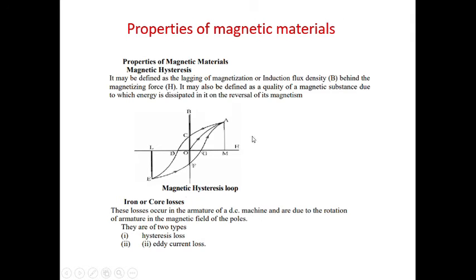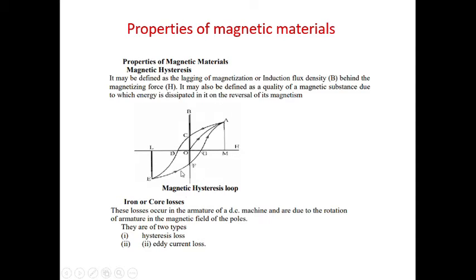Now let us see the properties of magnetic materials. First, magnetic hysteresis. Magnetic hysteresis is defined as the lagging of magnetization or induction flux density B behind the magnetizing force H. It may also be defined as the quality of a magnetic substance due to which energy is dissipated in it on the reversal of its magnetism.